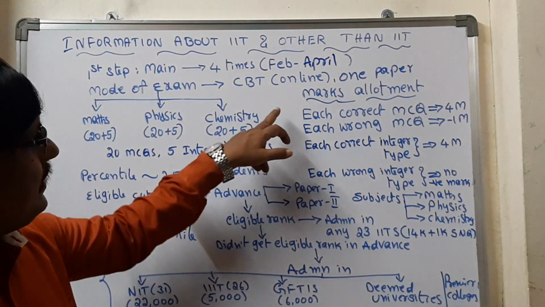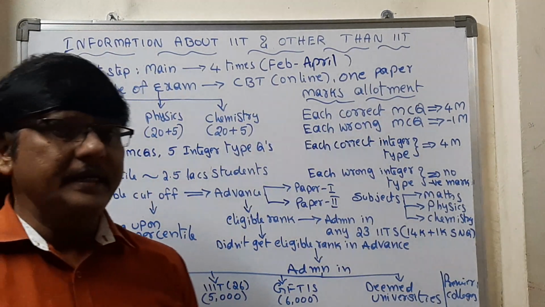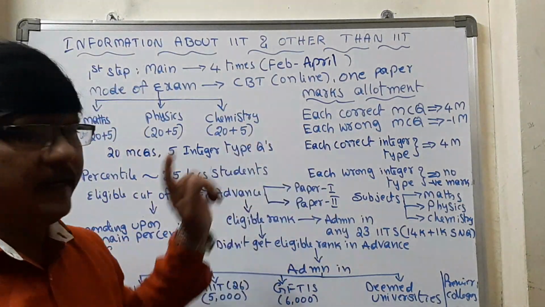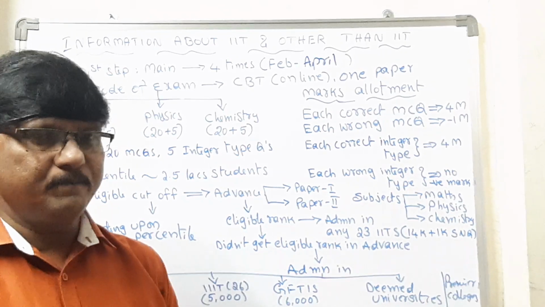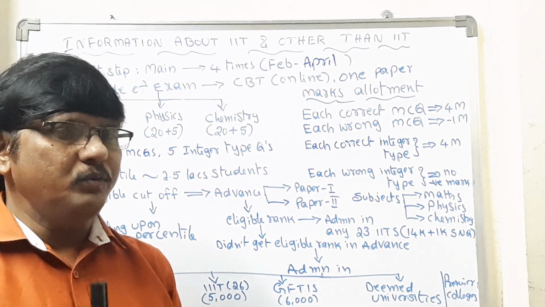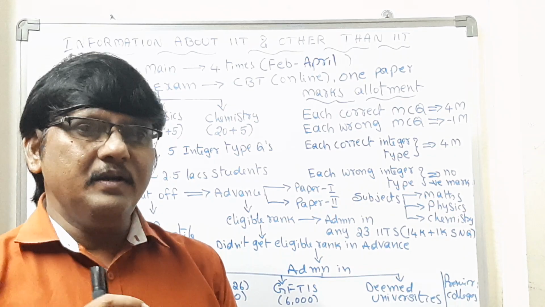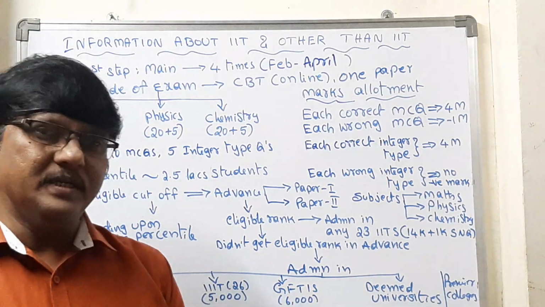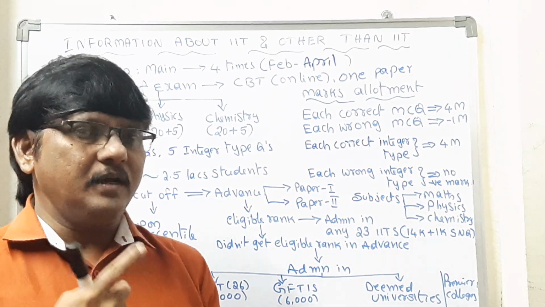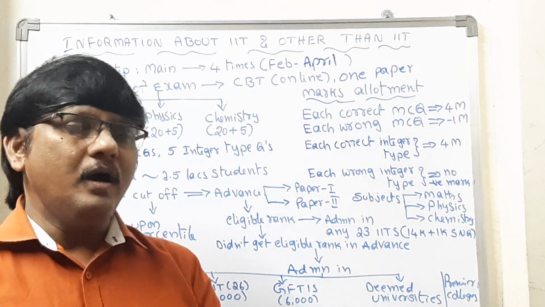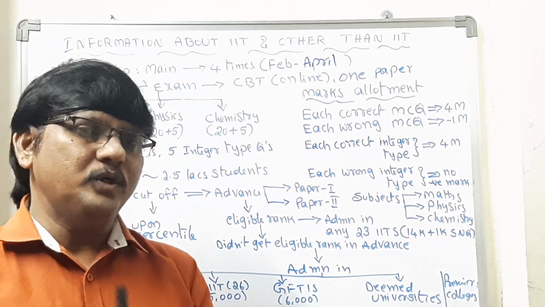I hope it is clear about the MCQs and integer type. Now let us see the marks allotment. In the MCQs, each correct answer will be given 4 marks. You should be very careful here: if you have written any wrong answer, then minus 1 mark will be given. All positive marks from correct answers and all negative marks will be combined, and that affects your total marks.